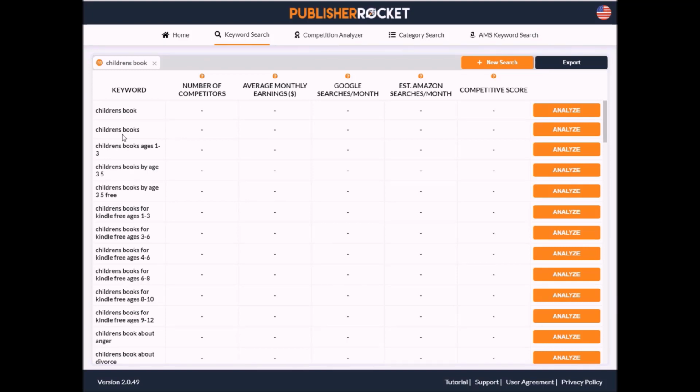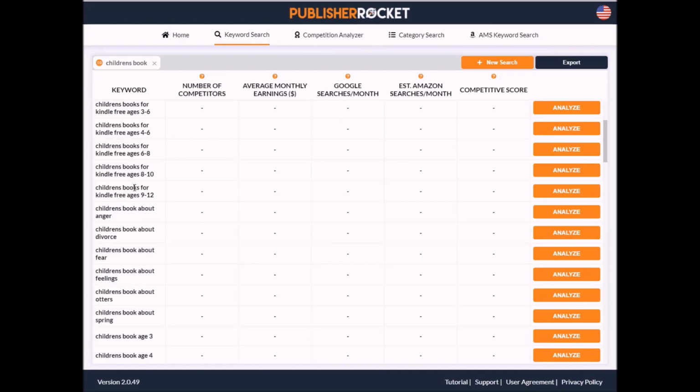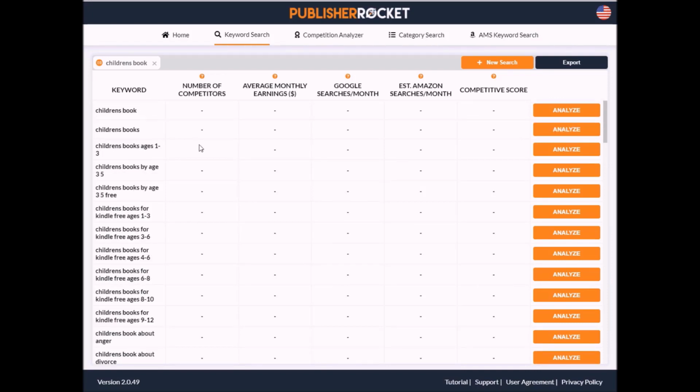It goes through each of those, and then it goes through and it does the same thing, but it adds an A to it, captures all those, adds a B to it, captures all those. So these are everything we've got, and we can just scroll through and find ones that we think will be relevant. Children's book, ages 1 to 3. So if I click Analyze, here we go. It tells us how many competitors we have using that particular keyword phrase, the average monthly earnings from the top 10 books using that phrase.